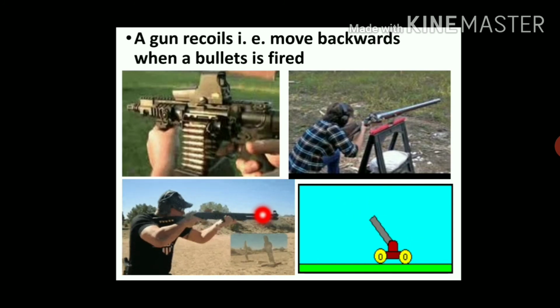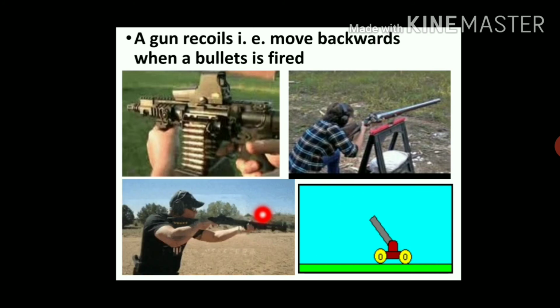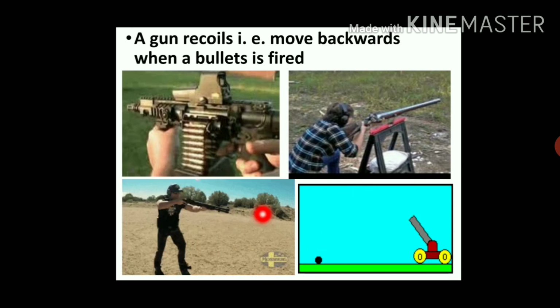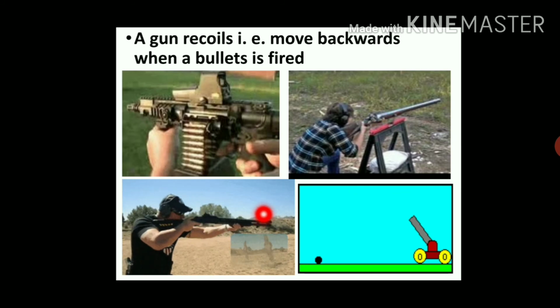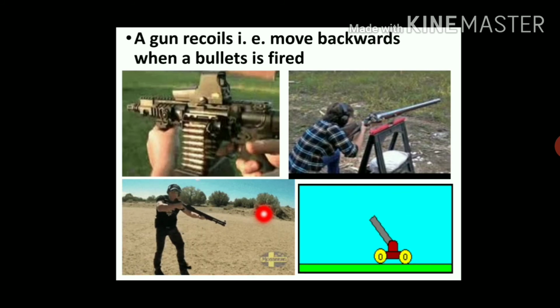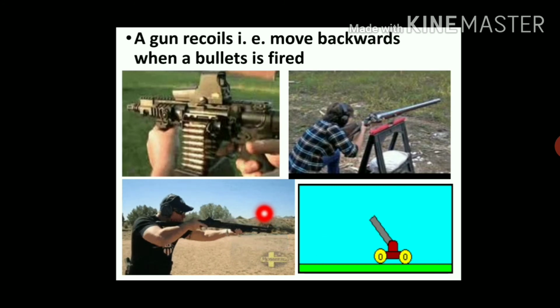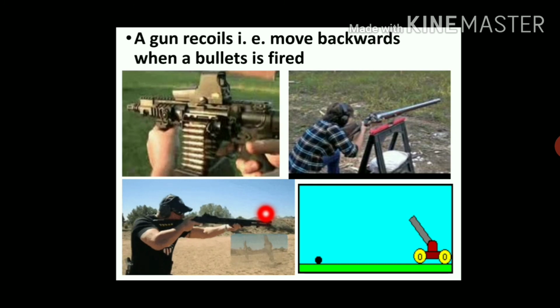At the same time, the bullet also exerts an equal and opposite force on the gun. Because of the greater mass of the gun, it moves with a small velocity, that is, the gun moves in a backward direction with very less speed.